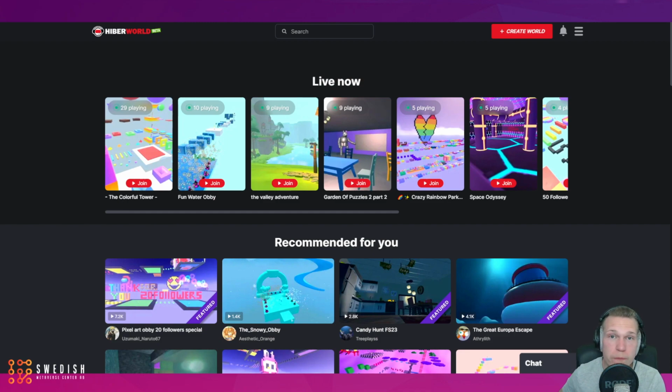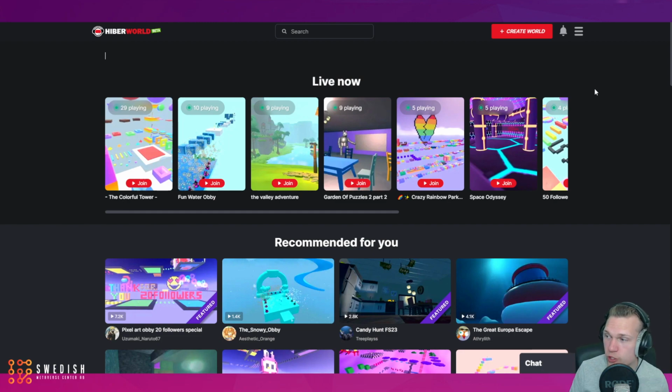You are free to jump in and play, no strings attached, but more importantly, you can actually create worlds without having to sign up. Extremely quick and easy and user-friendly. You can literally just go to HiberWorld and start playing within seconds. So I definitely recommend that you check it out. You have nothing to lose. But if you do find that you enjoy your time here, I do recommend that you create an account, because that does come with some perks.